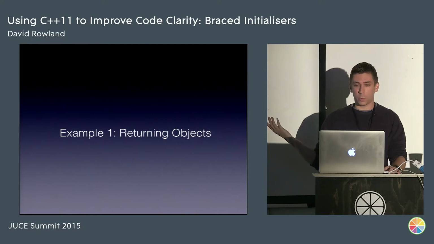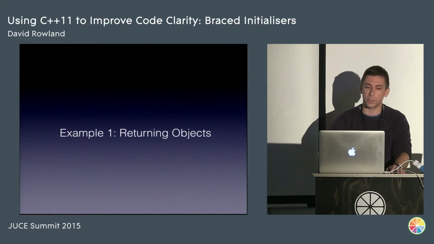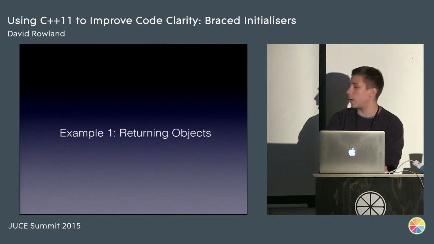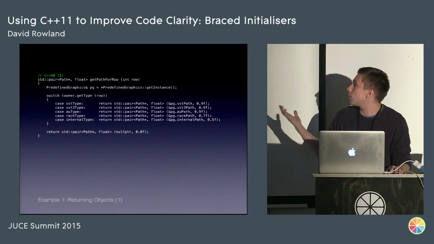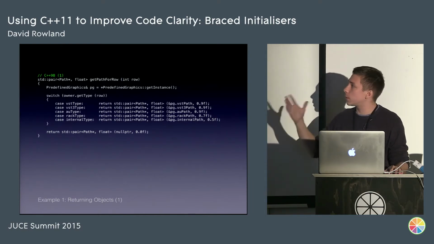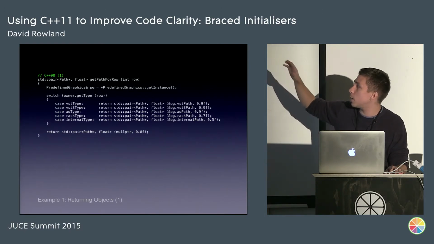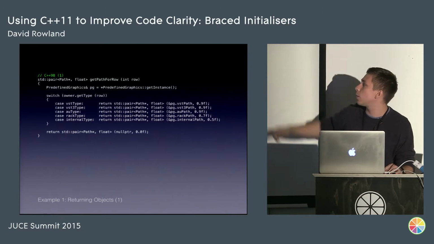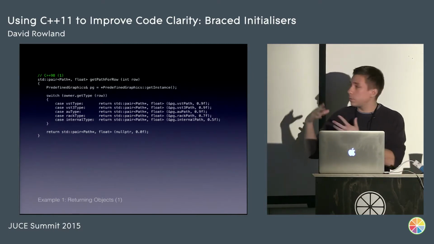So our first example, most of these are going to be JUCE-based examples, largely pulled from things that we have in Tracktion. So first of all, when we're returning objects. This is a class similar to something we have in Tracktion, which is populating or getting a path to show in a list box for various plugin types. So we have kind of the standard VST, VST3, Audio Unit types, and then two of our own, rack and internal types. So what's wrong with this code?